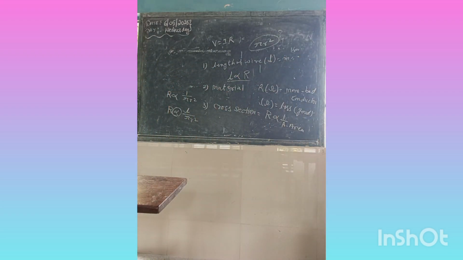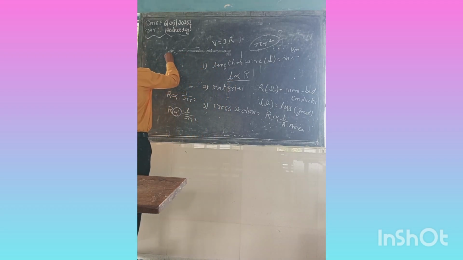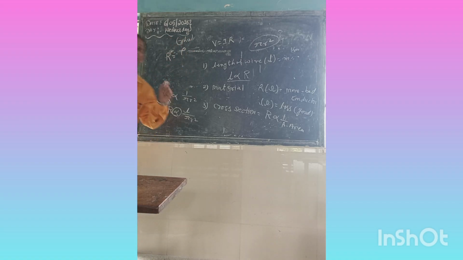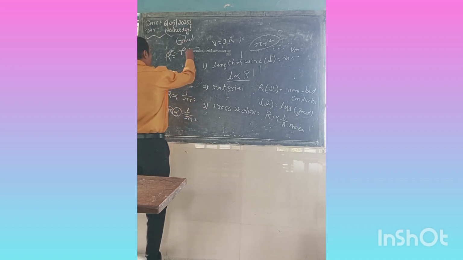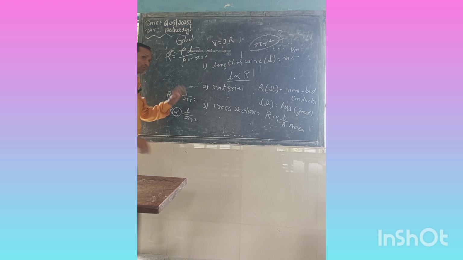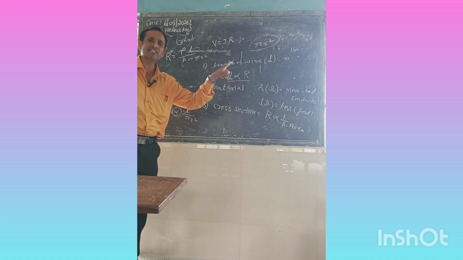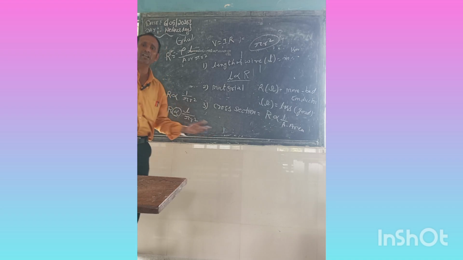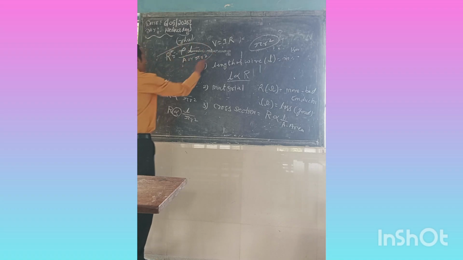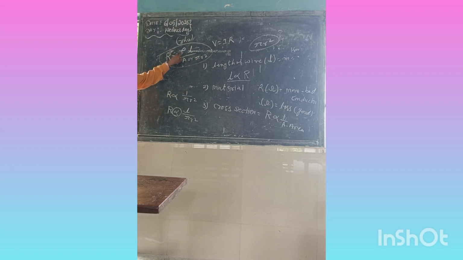R is equal to rho, not P, rho, R-H-O. Rho means resistivity. R is equal to rho L by A. A you can write here as pi r square, mostly for you it is pi r square. In some higher classes, a cuboid or rectangular shape can be given, then it will be different. So this is the formula we came to: R is equal to rho L by A, where A means cross section area.